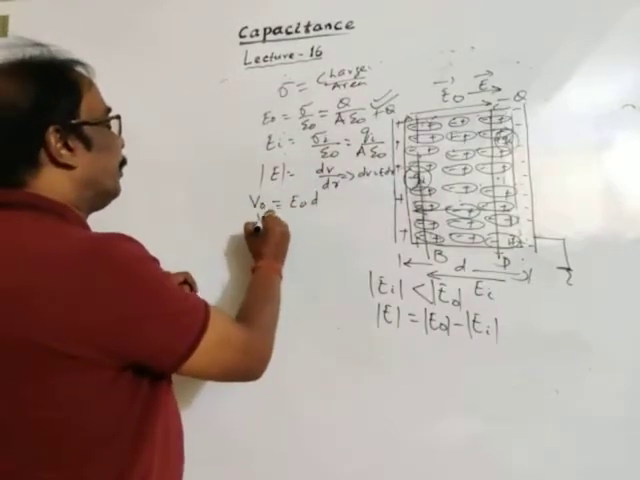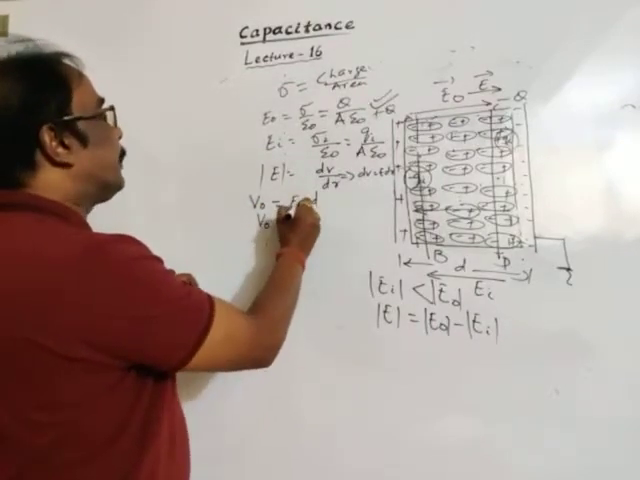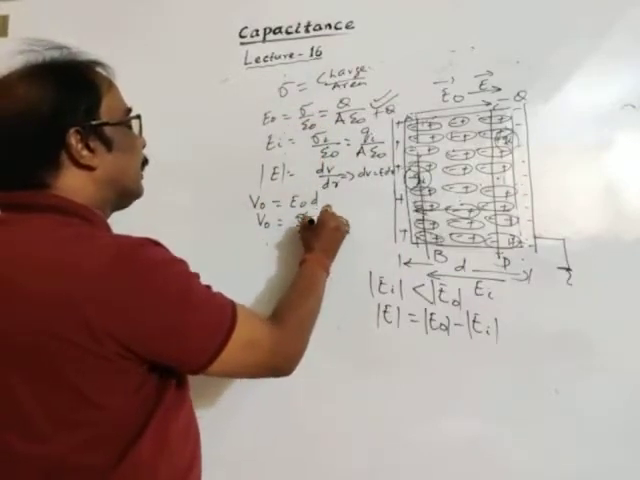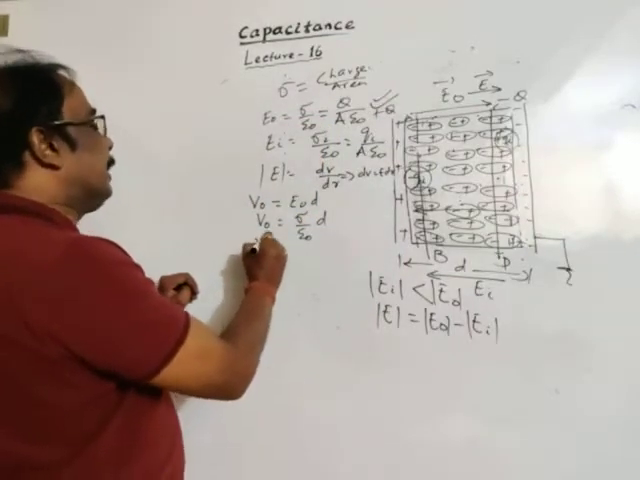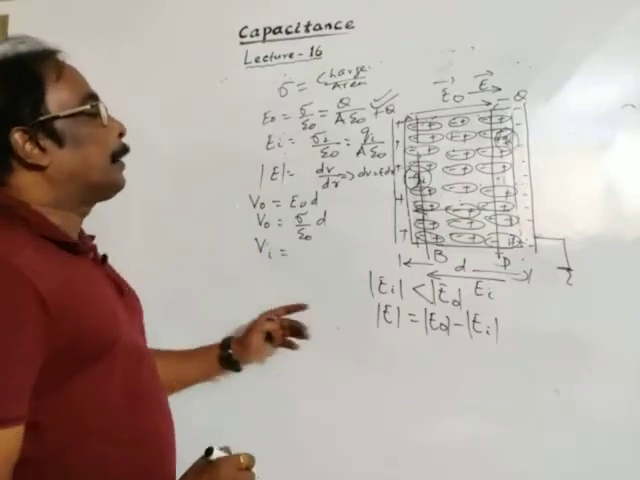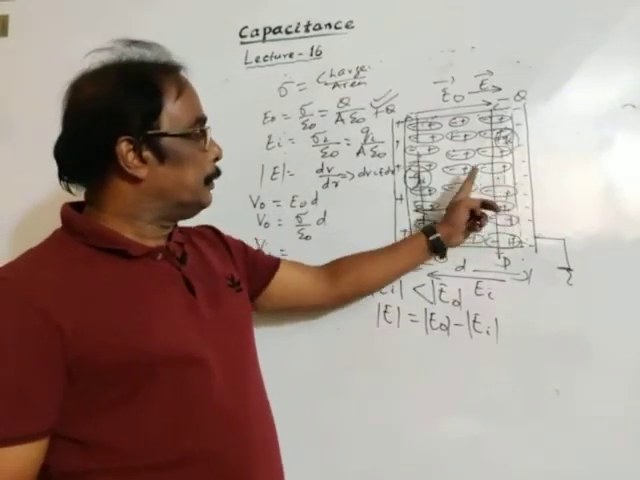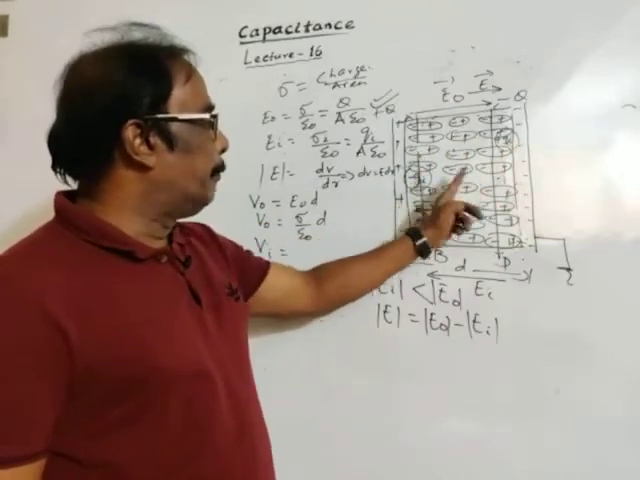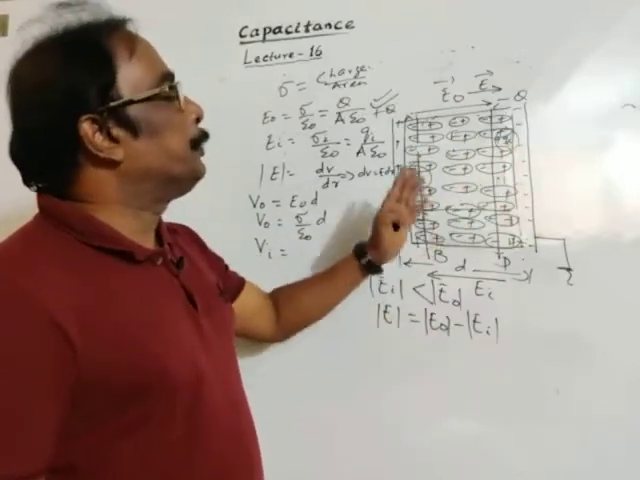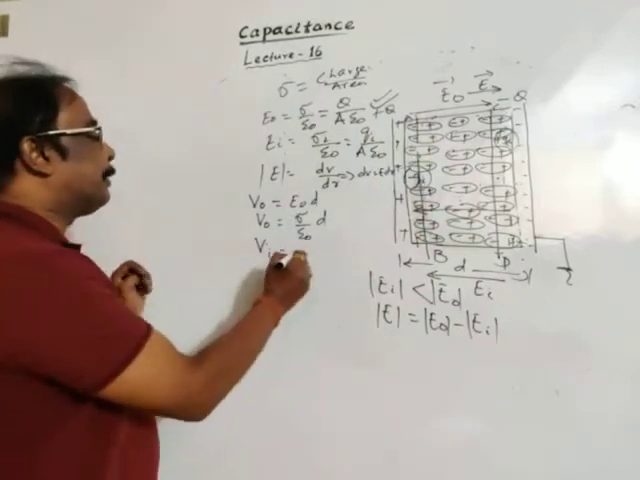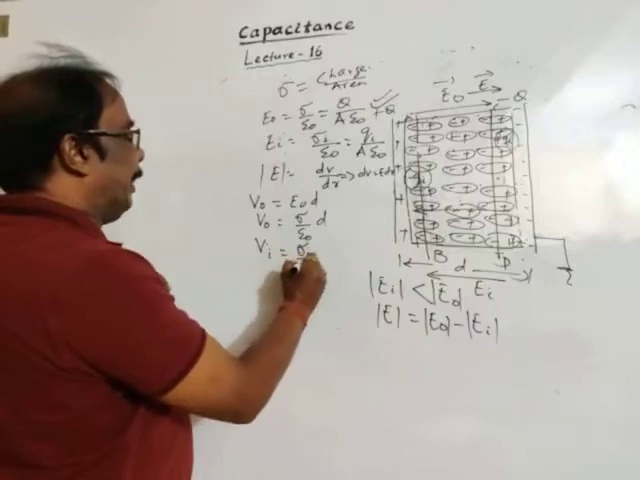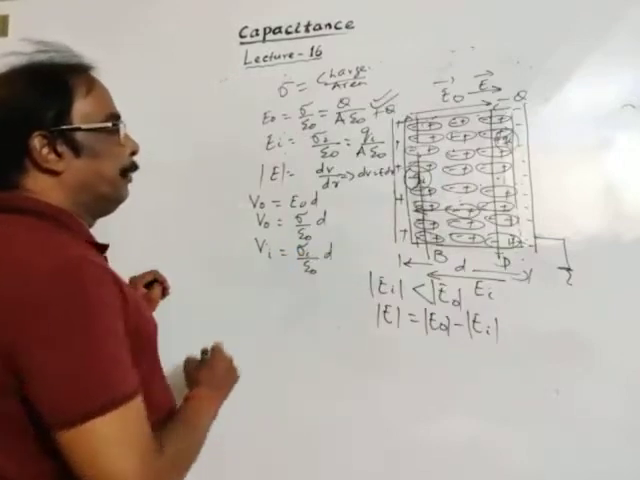So for the potential difference, E naught we may write as sigma by epsilon naught into d. Okay, similarly the potential difference due to the induced charges plus Qi and minus Qi, we may write as sigma i divided by epsilon naught into d.